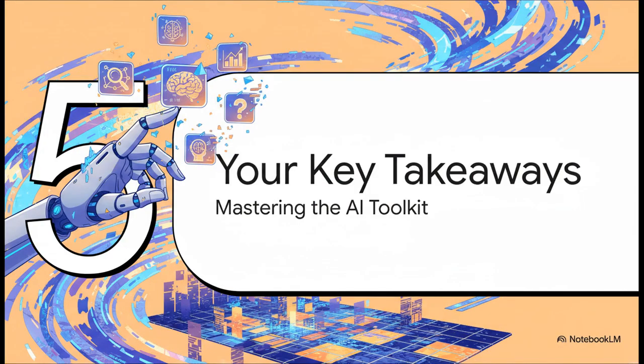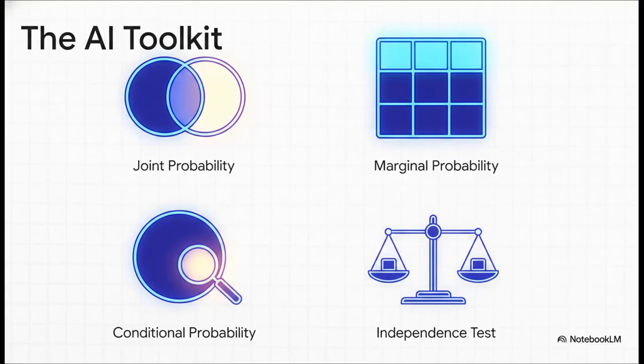Phew, okay. So we've just put together a really powerful set of tools that lets an AI make sense of a messy world and find the hidden connections in data. Let's do a quick recap. So, first off, probability is the language AI uses to deal with uncertainty. Simple. We learned that joint probability is all about and. It's the intersection, the inner cells of our table. Marginal probability is just about one thing at a time, the totals in the margins. Conditional probability lets the AI update its beliefs by asking, what if? And finally, that independence test. That's our ultimate tool for proving if two things are actually related.